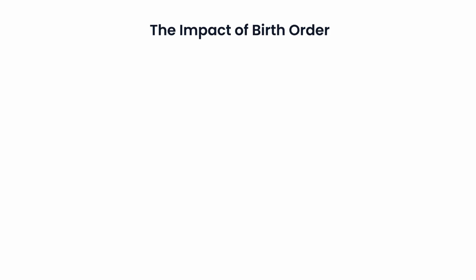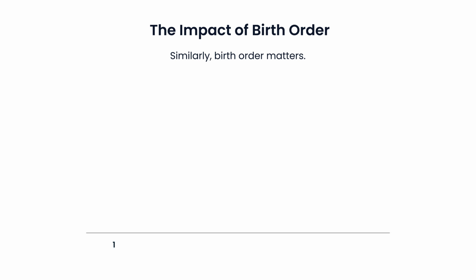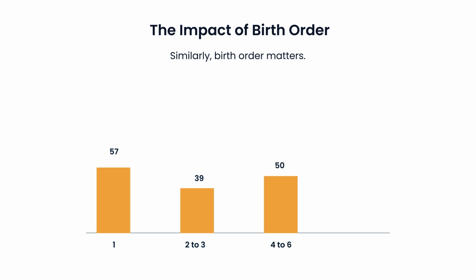The impact of birth order. Similarly, birth order matters. Firstborn children have a mortality rate of 57 per 1,000. This decreases to 39 for second and third births, the safest birth order. The rate then rises to 50 for fourth to sixth births and climbs significantly to 75 per 1,000 for seventh and higher order births. This underscores the life-saving importance of family planning for healthy timing and spacing of pregnancies.